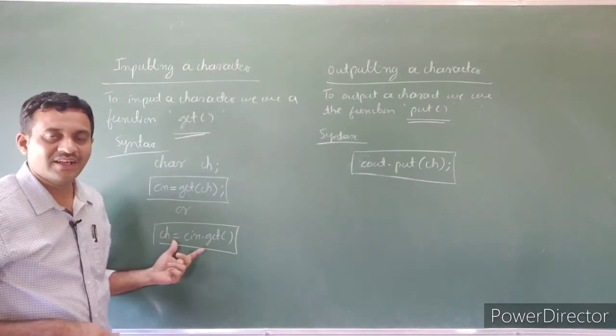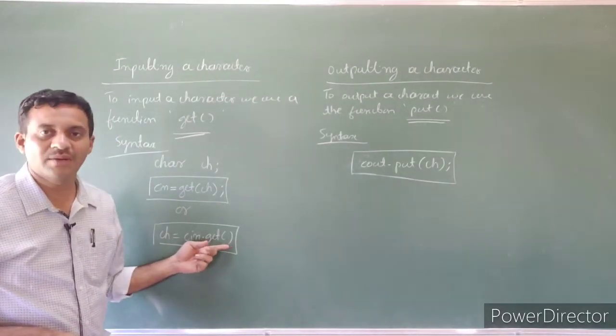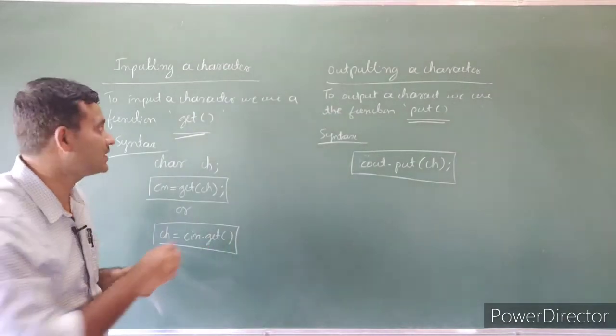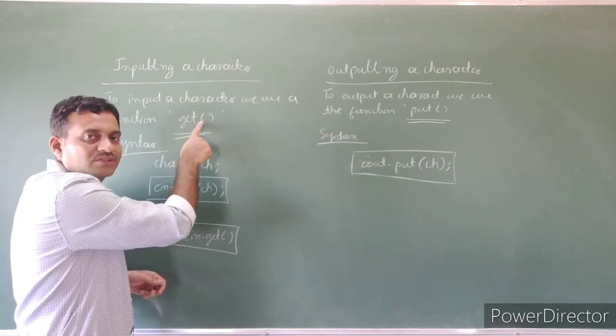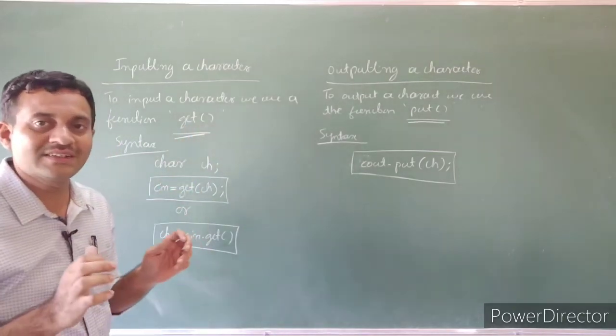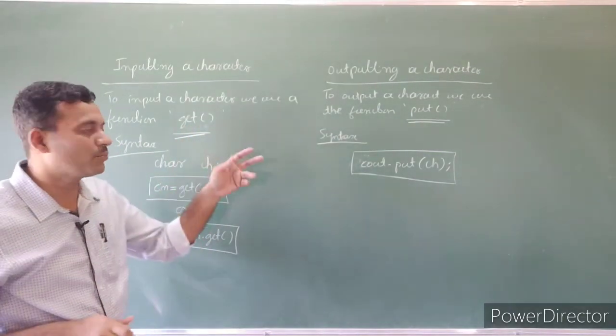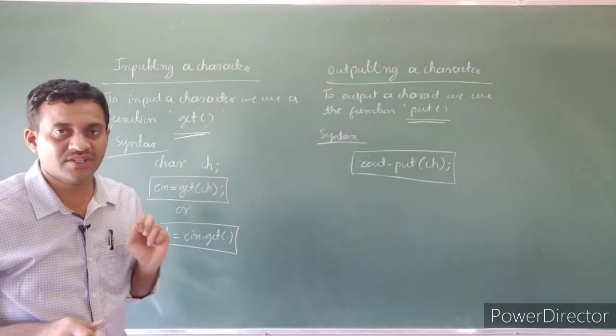See here, in a reading, the get function is empty. How to know it is a function? The name of the function follows parenthesis. If the name follows parenthesis, then we say it is a function. Then get and put are the predefined functions.